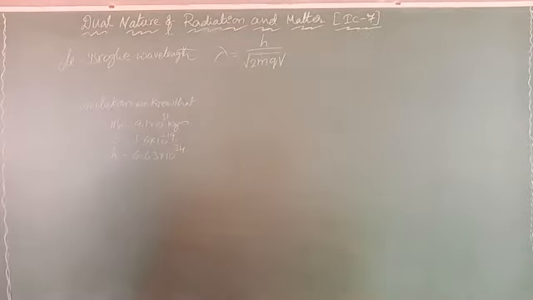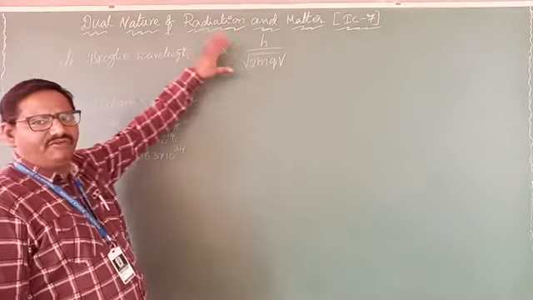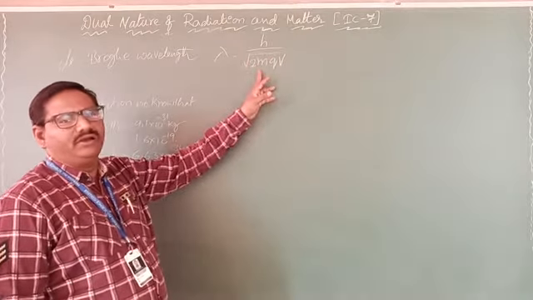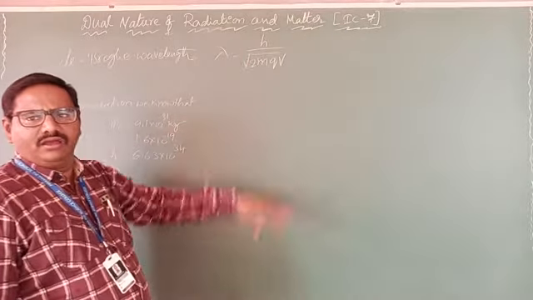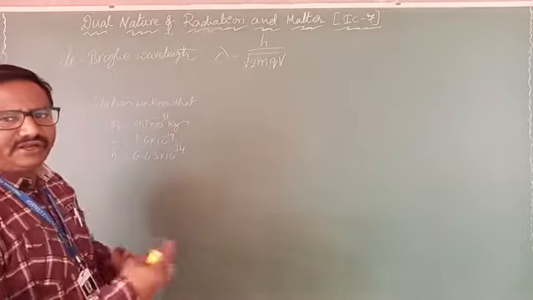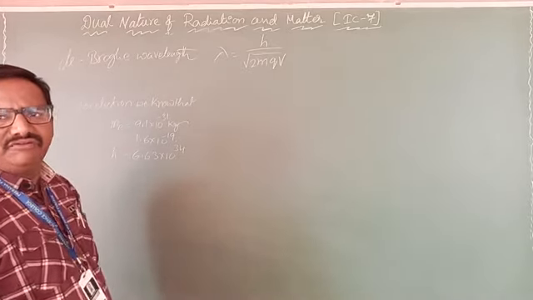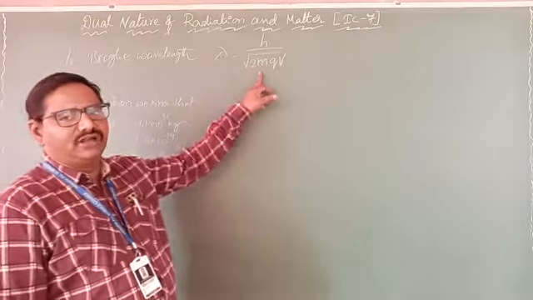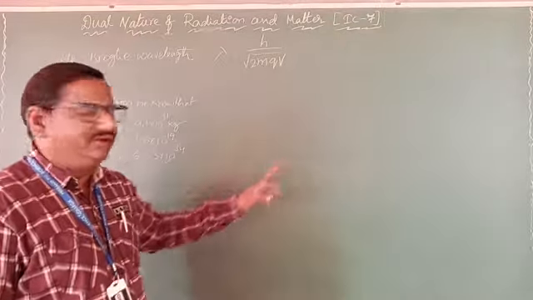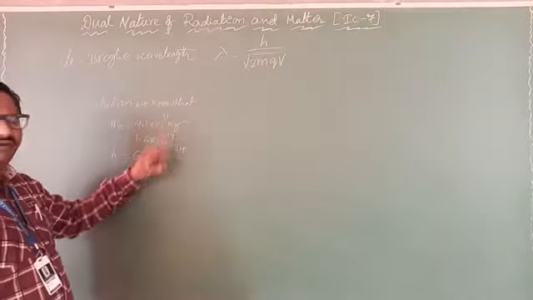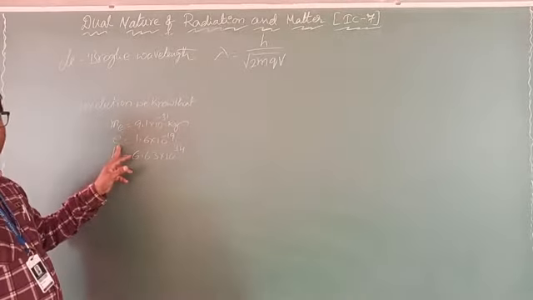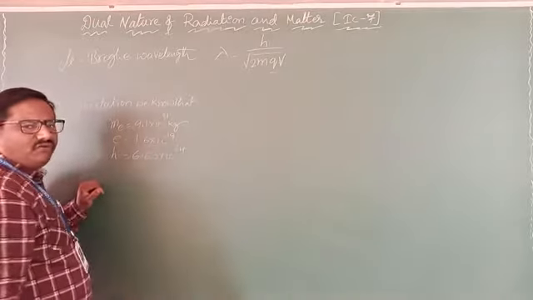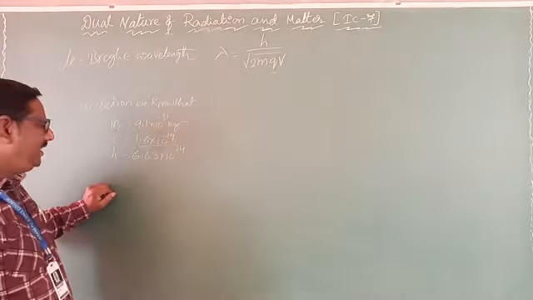Here, we know the de Broglie equation we derived previously, lambda equal to h by under root 2m qV. Now, to measure one electron's wavelength, how can you measure? We already know the mass of an electron is 9.1 into 10 power minus 31 kg. For the electron charge, instead of q, you can write 1.6 into 10 power minus 19.